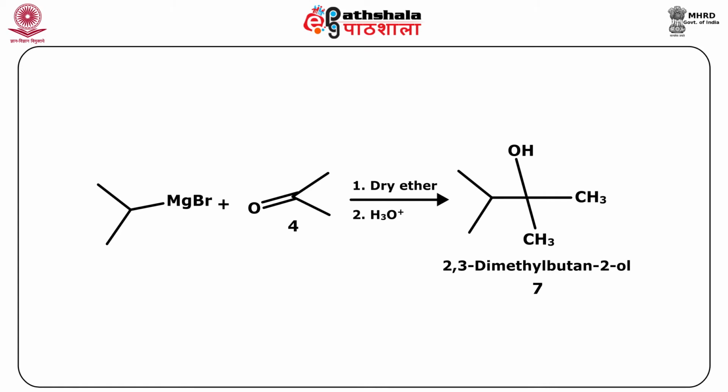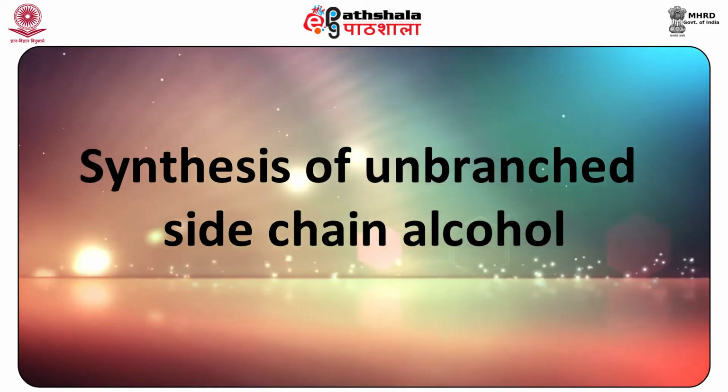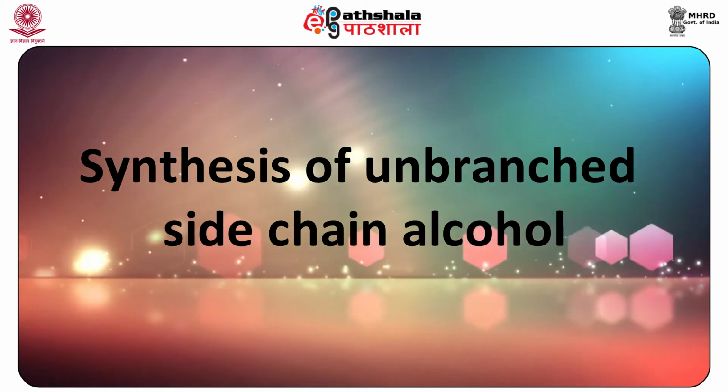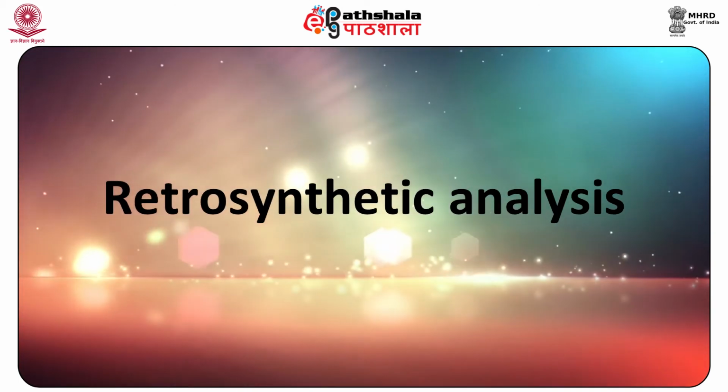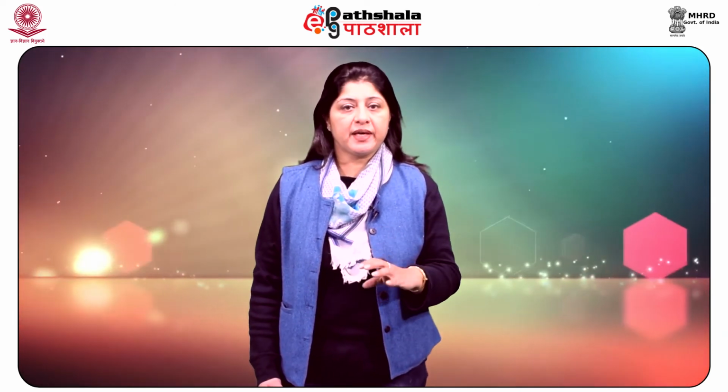The synthetic method through the pathway B disconnection approach is shown here in the figure 7. Synthesis of unbranched side chain alcohol. Retrosynthetic analysis. The retrosynthetic pathway of the unbranched side chain alcohol 2-methylpentan-2-ol given by the structure 10 is given in the figures.